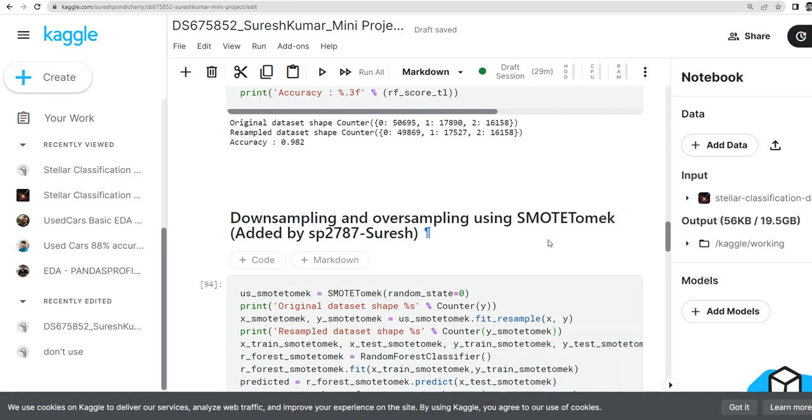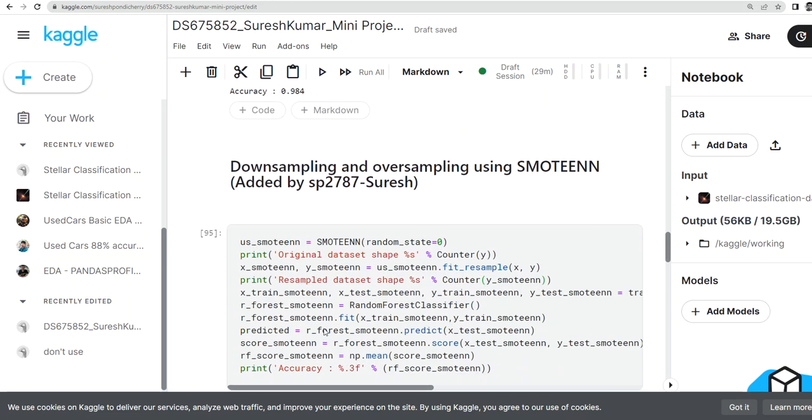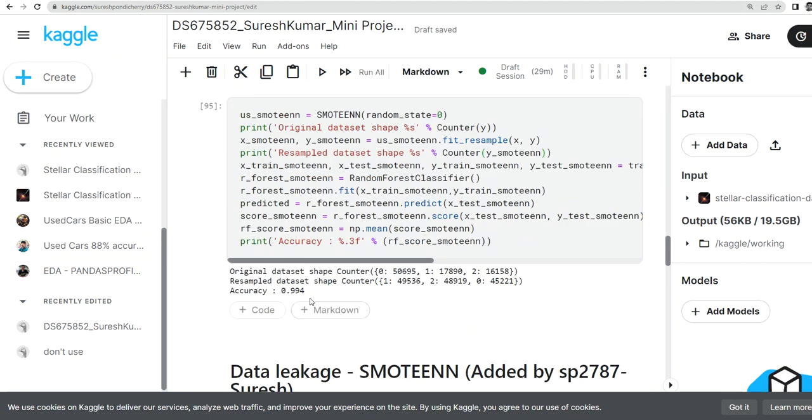By using SMOTE-Tomek, I got 98.4, but by using SMOTE-ENN, I got 99.4 percent. So comparatively, SMOTE-ENN is performing better than the other techniques. So I'm going to use SMOTE-ENN for my classification.